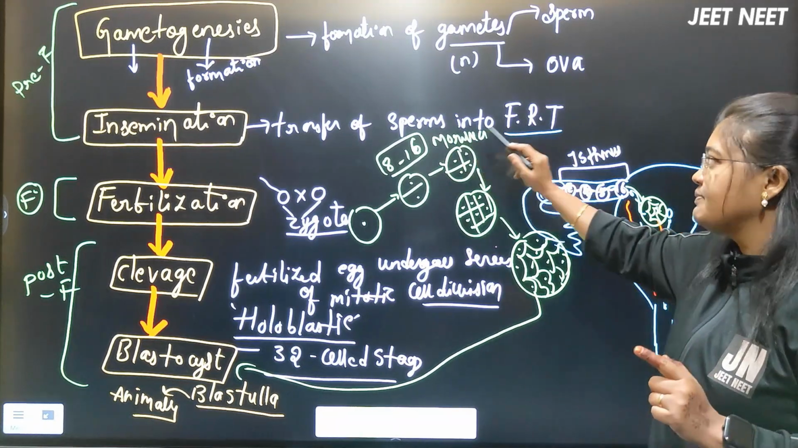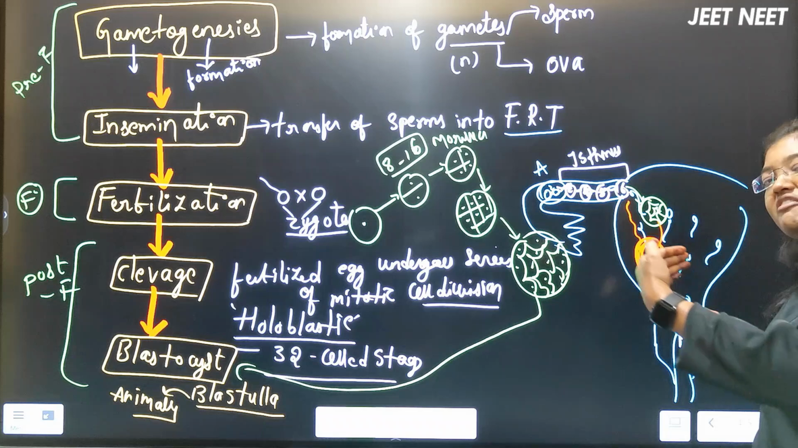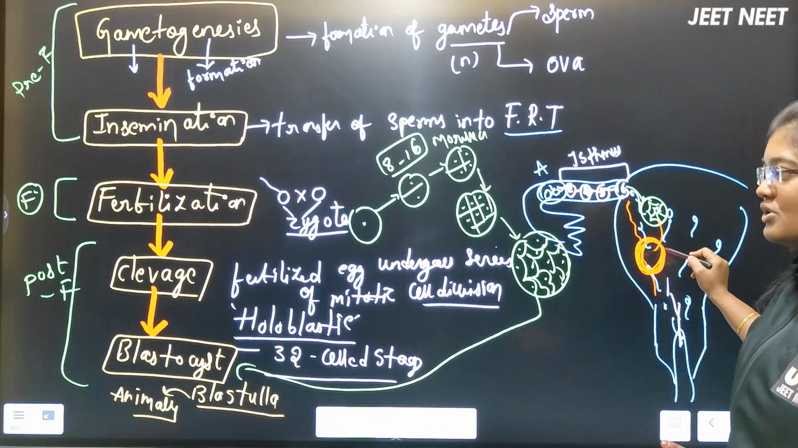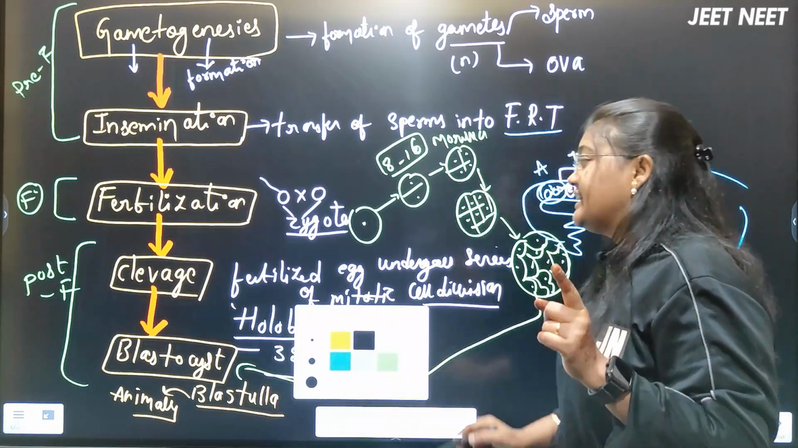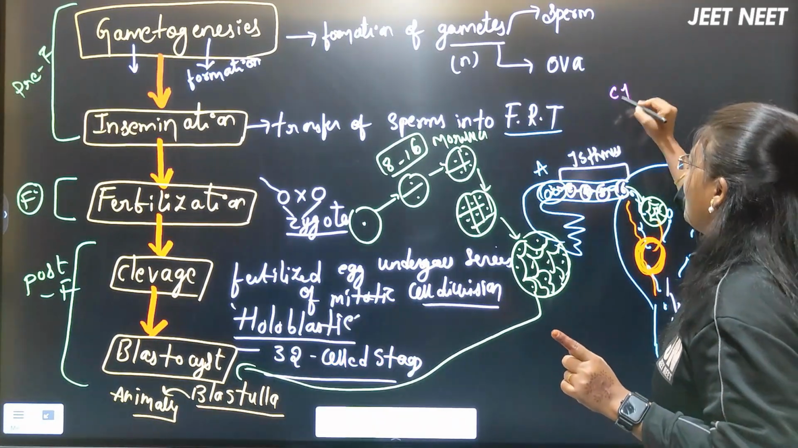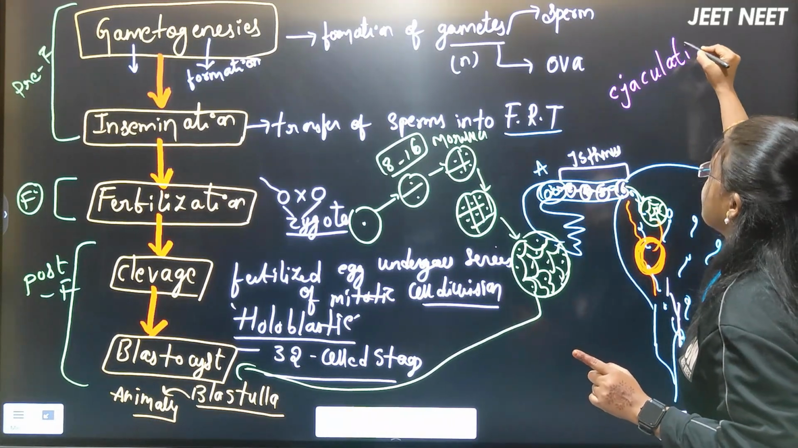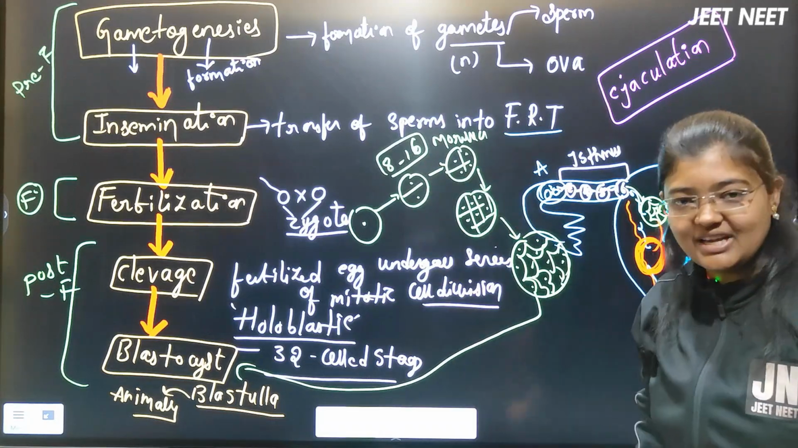After gametogenesis, the next pre-fertilization event is insemination, right? That is the transfer of sperms into the female reproductive tract by inserting the penis through the vagina into the uterus. By that the sperm gets transferred. This process we call insemination. I'll give you one more word, ejaculation, right? Are ejaculation and insemination both the same here?